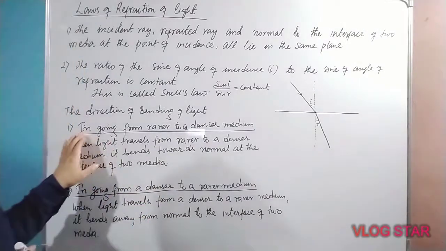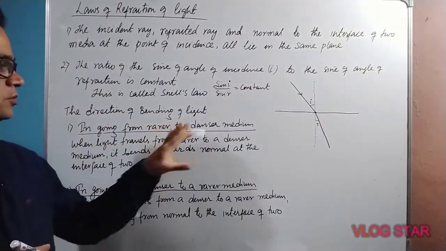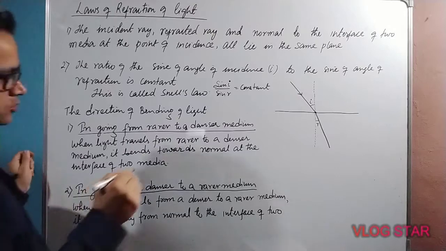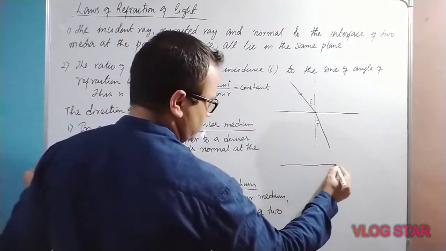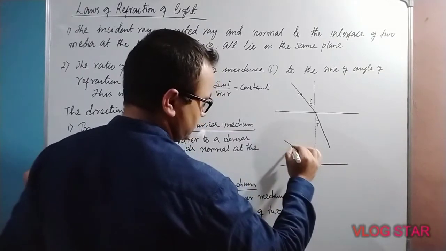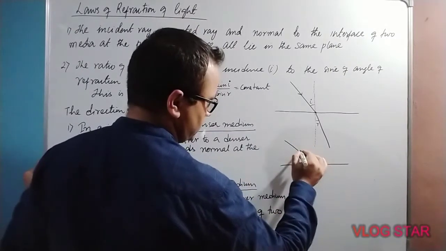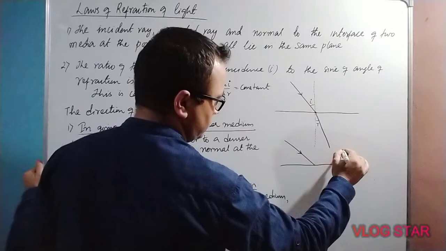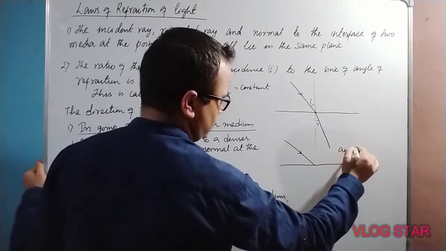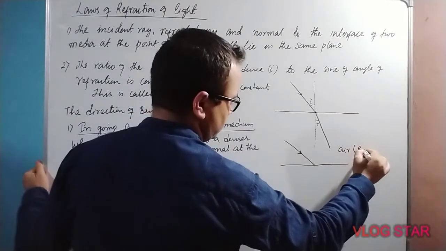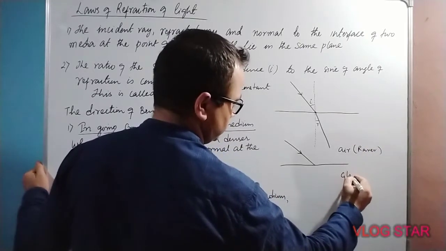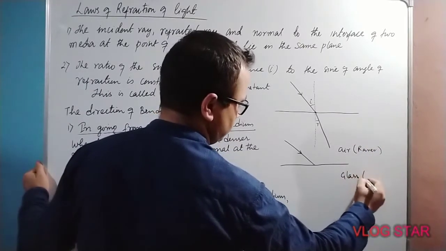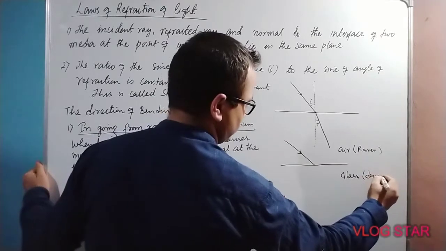This is the incident ray. Here the medium is air, which is the rarer medium, and this is glass, the denser medium.